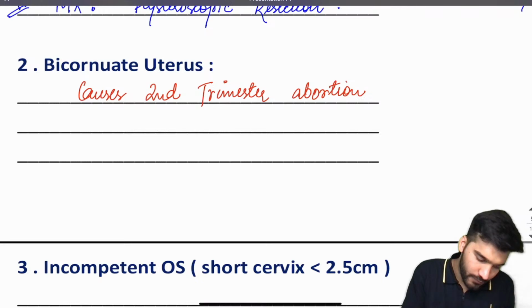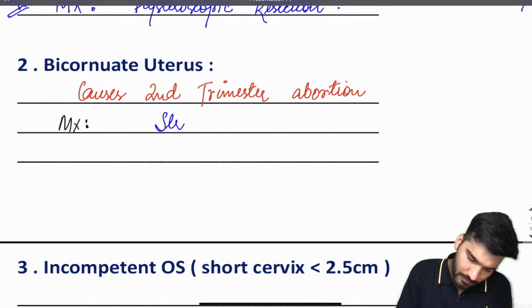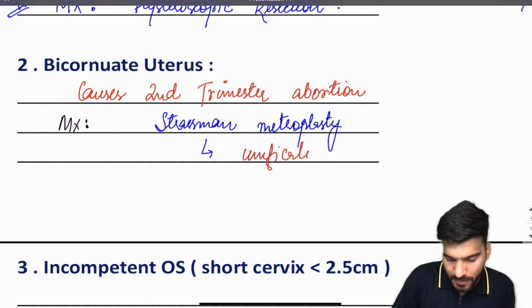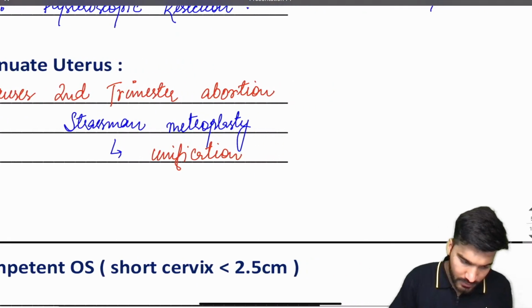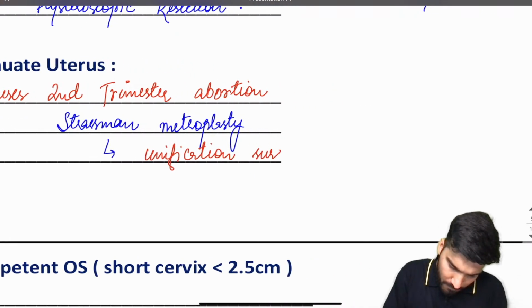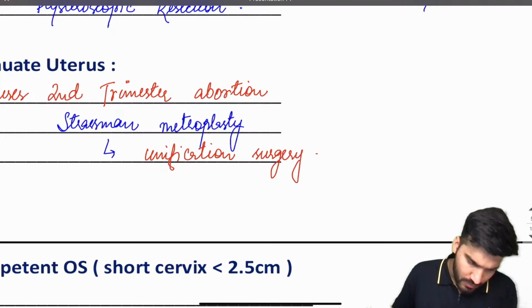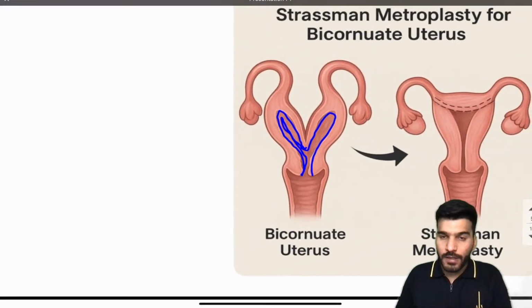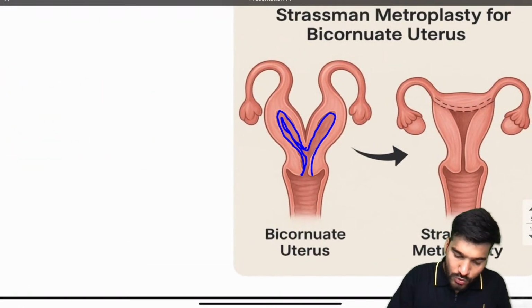Now what is the name of the surgery? What will be the management? It's called Strassman metroplasty, also called unification surgery. Now what is bicornuate uterus? It's a congenital defect in which the uterus has two horns.